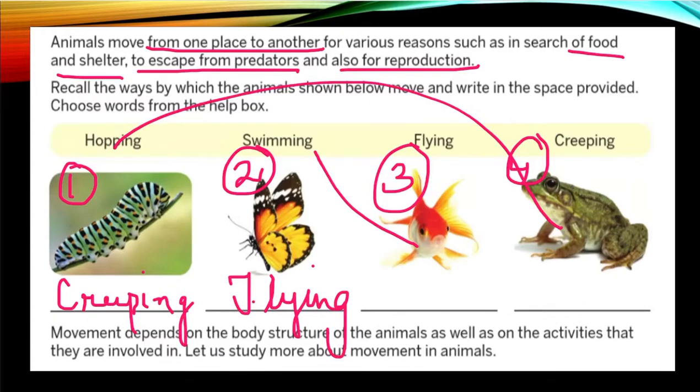All the fishes are swimming, right? Similarly, all the butterflies are flying. So the movement of animals depends on their body structures as well as the activities they are involved in. Let us study in more detail about movement in animals.